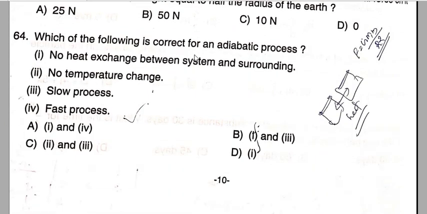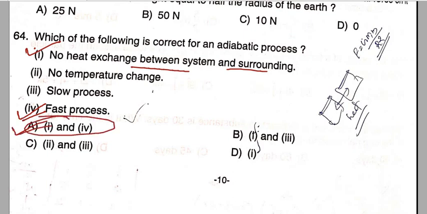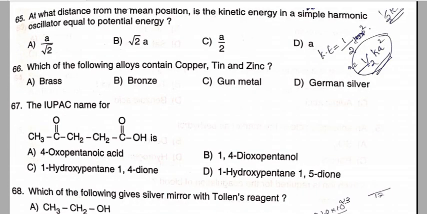Which of the following is correct for the adiabatic processes? In adiabatic process, no exchange of heat between the system and the surrounding. First statement is correct, and this is a fast process. So first and fourth statement is correct. So correct answer is option number A for this question number 64. Then we will move to question number 65. At what distance from the mean position is the kinetic energy in a simple harmonic oscillator equal to the potential energy? That will be A by root 2. Option A will be the correct answer.